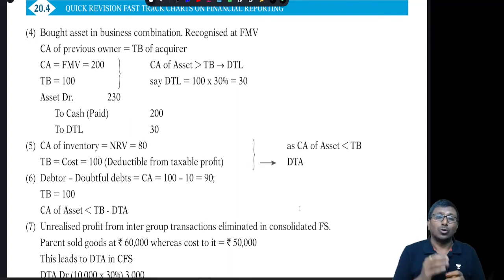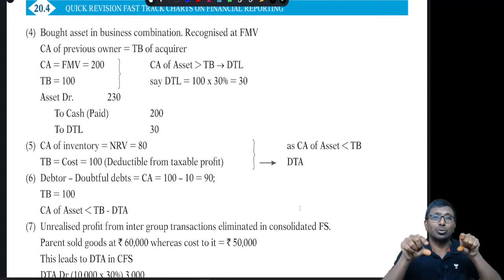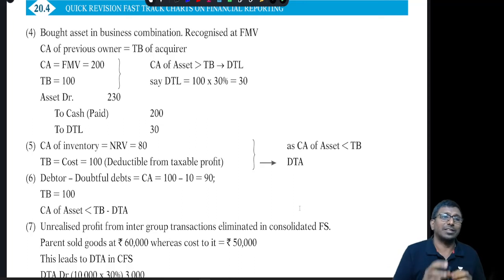What will be the tax base? The carrying amount of the acquiree will be the tax base. Under that circumstance, it depends. We compare the net assets' fair market value with the net assets' carrying amount of the acquiree. Accordingly, it may come to deferred tax asset or deferred tax liability.